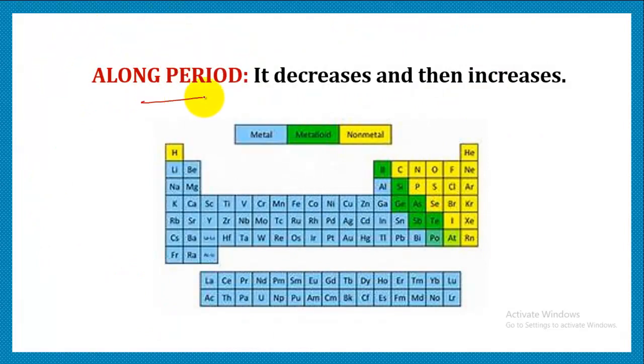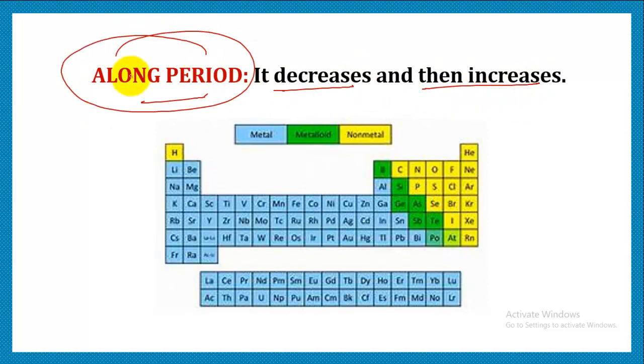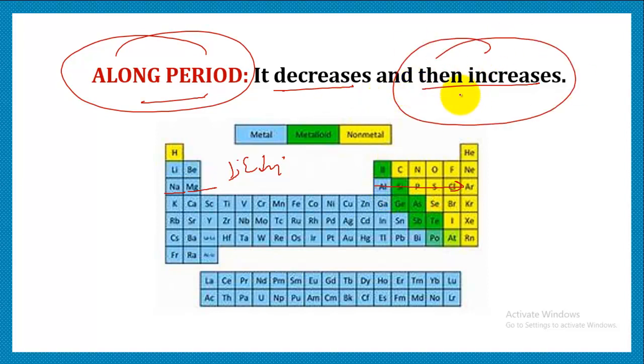In a long period, it decreases and then it increases. So let's talk about periods now. It decreases first, because when we are moving from sodium to magnesium, the size is becoming quite small and ionization energy is decreasing. But we get to see that there is a sudden increase, because as we move in a period, the size is decreasing, nuclear charge is increasing, and we come across non-metals, and they have a tendency to attract electrons. Therefore, in a long period, it first decreases, but then it increases.